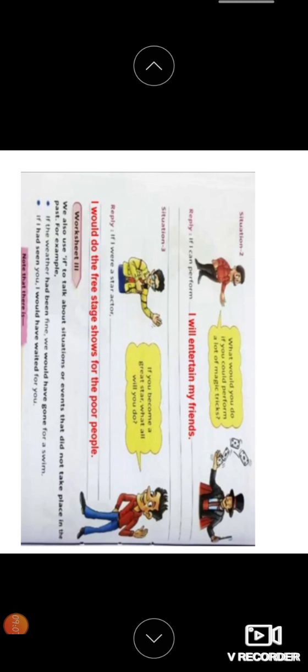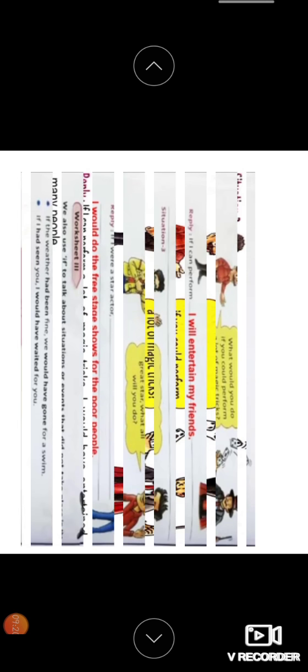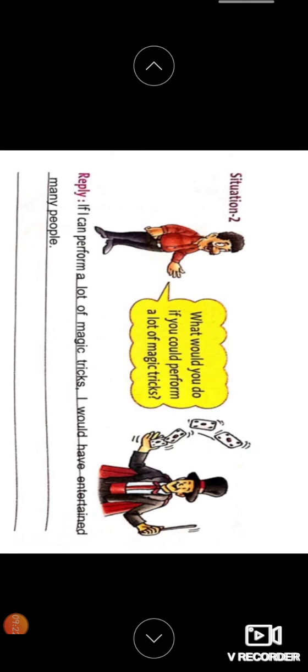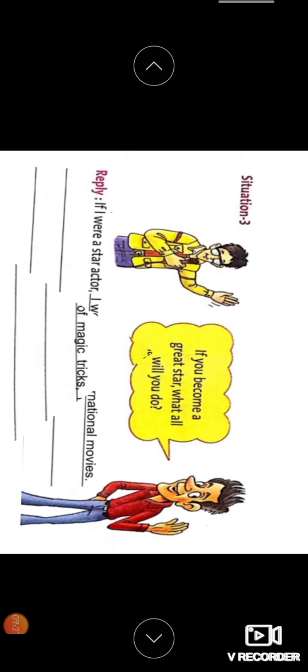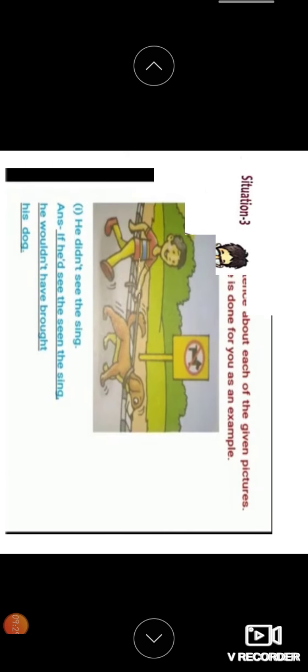Now they are giving some kind of situation where you have to write the answer in the form of the second condition, that is past perfect, that is had plus past participle, and would have then past participle, okay? So I have written, if I had learned lots of magic tricks, I would have entertained many people. Another type of answer I have given over there. You can just have a look.